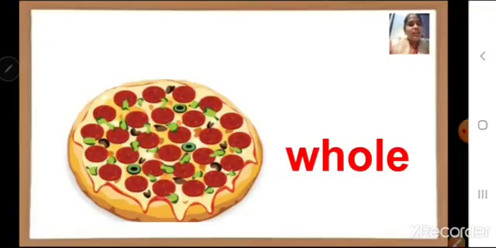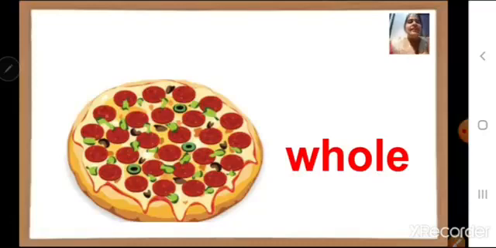Children, look at this picture. You can tell me what it is? Yes, it is pizza. Yummy pizza, right? Now children, you can see that there is a full big pizza in front of you. Okay, and I have not even cut the pizza, right?